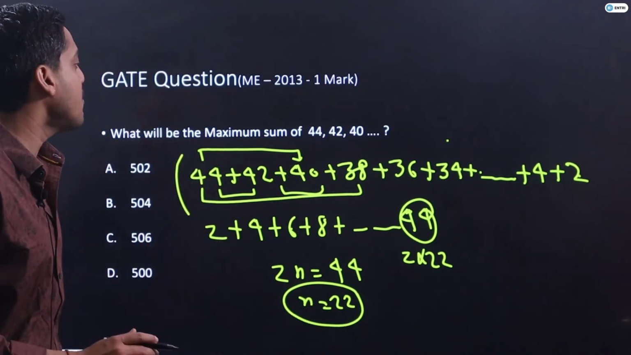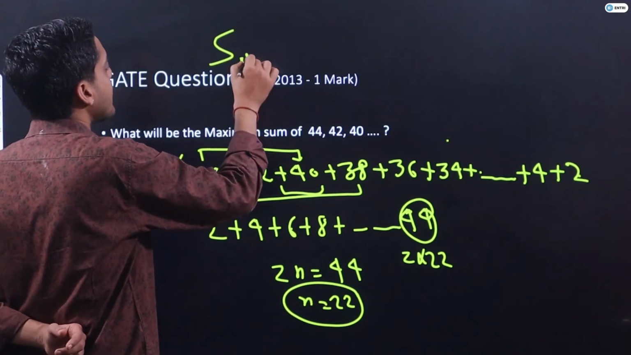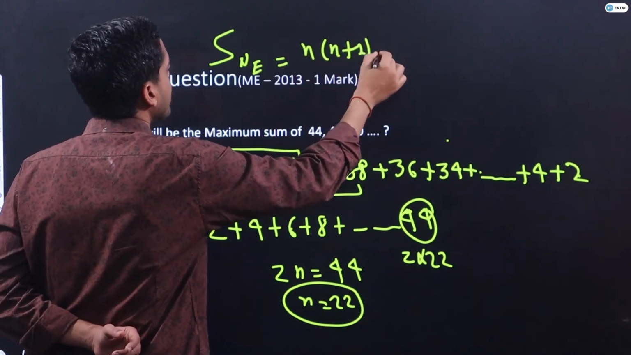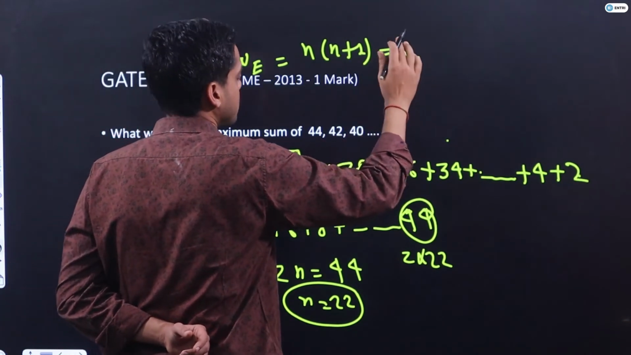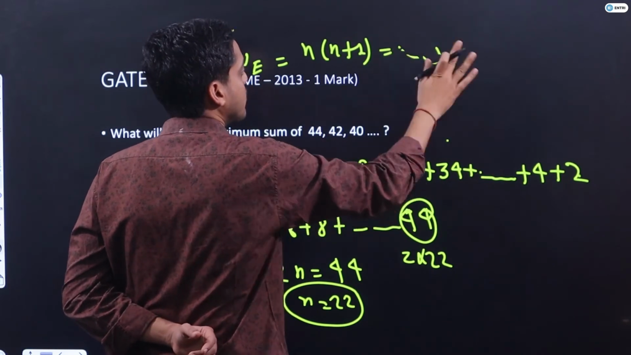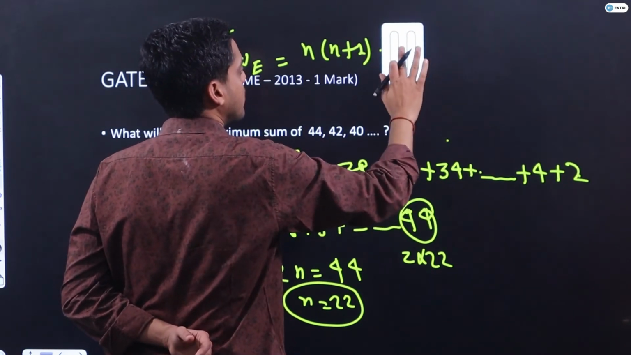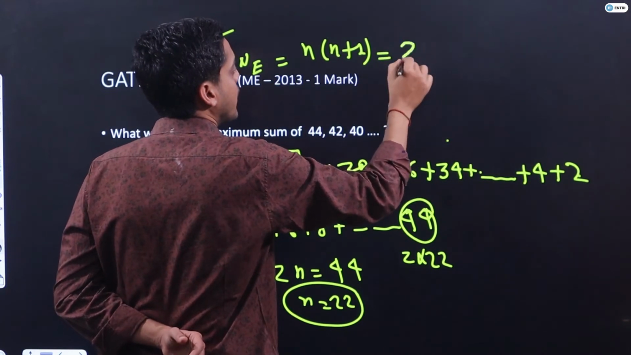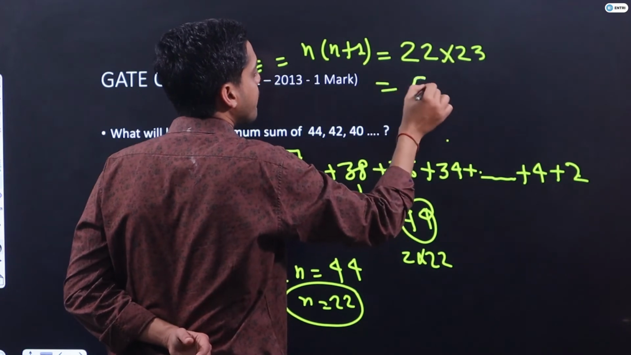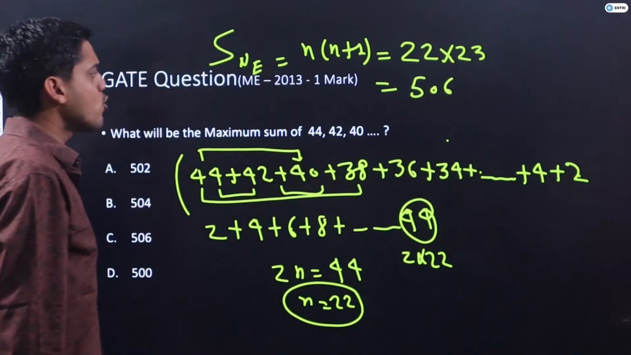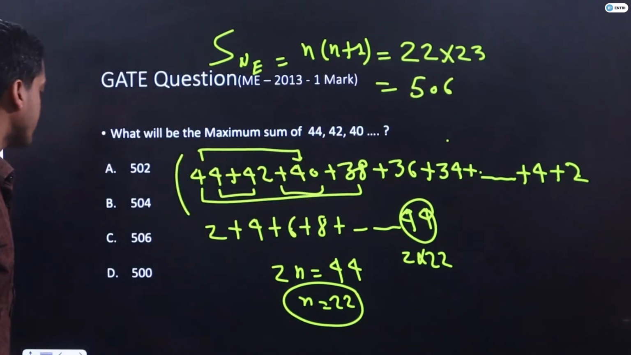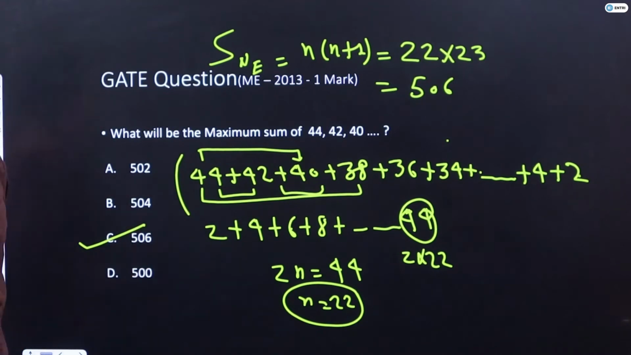You will say the sum is nothing but the sum of the first n natural even numbers, that we have understood, beta: n into n plus 1. The value of n we know is 22, and 22 plus 1 is 23. So 22 into 23 will give you 506 as your correct answer.